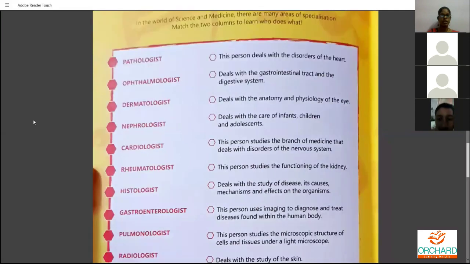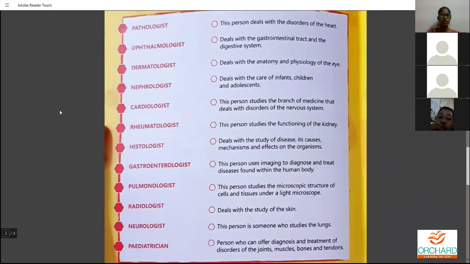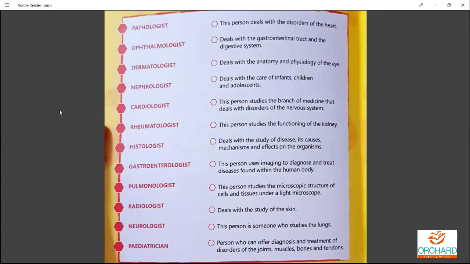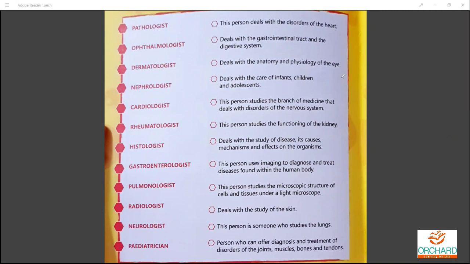Here they've given you some words. You're supposed to find that here. Can you tell me the answer for your first question? What is the answer for your first question? Pathology. I'll just mark with 1, 2, so you can tell me like that. If it is marked with 1, 2, it will be easy for you to identify it. It is 1, 2, 3, 4, 5, 6, 7.